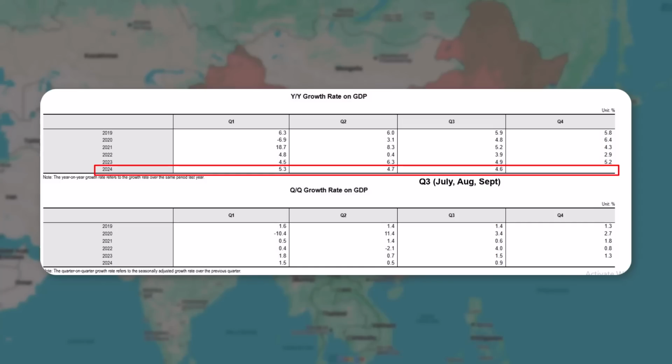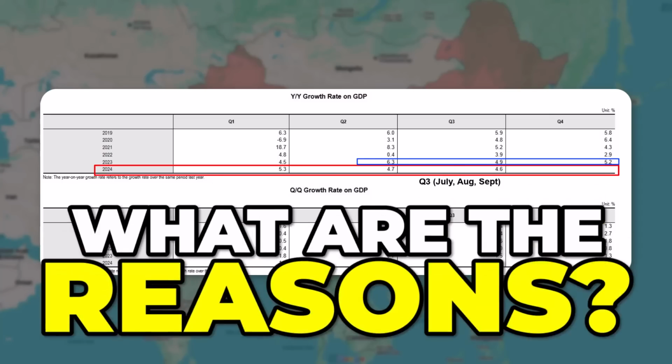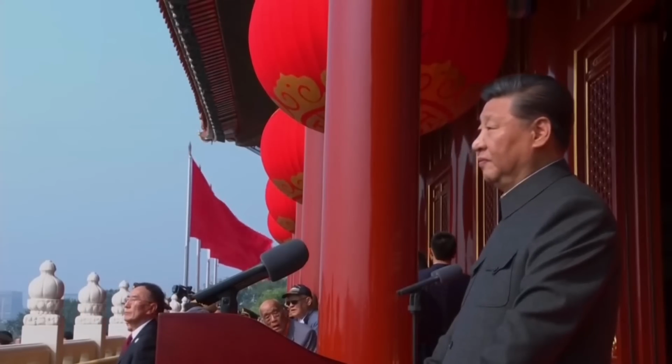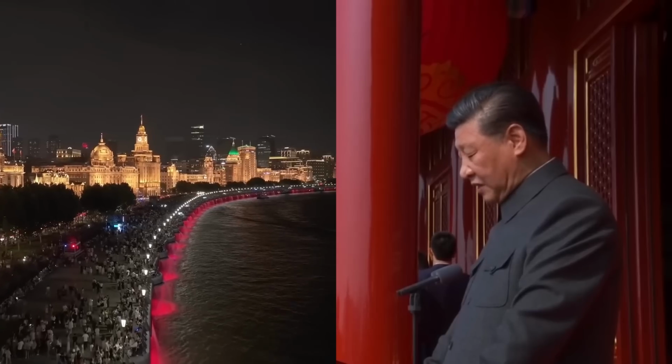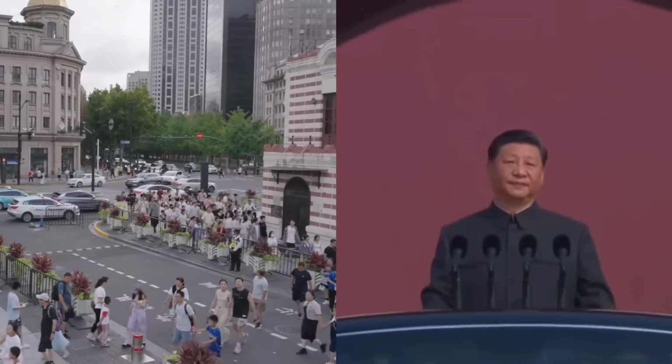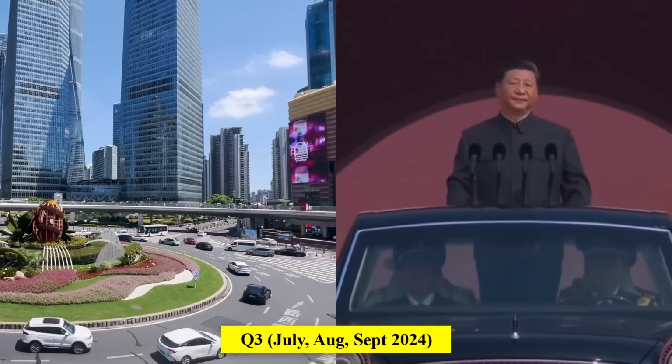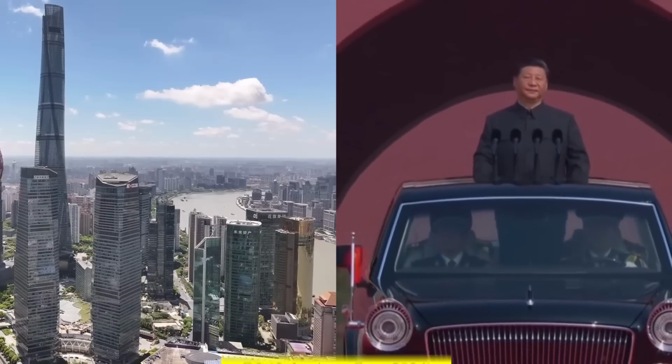But if you compare it from last year's second quarter, where it was 6.3%, from there till now, the performance is not good. So now the main question is, what are the reasons behind this? So the first thing that you have to know is that this year the Chinese government has introduced several measures to boost their economic growth. If I have to pinpoint when exactly they introduced, these measures were mainly implemented in the third quarter, that is from July to September 2024.